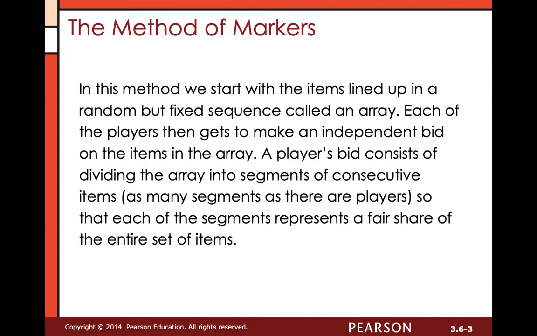So in this method, we start with items lined up in a random but fixed sequence that we're going to call an array. Best way to think about that is just having them all lined up on a table in a straight row. Then each of the players is going to make an independent bid on the items in the array. A player's bid is going to consist of dividing the array into equal segments, as many segments as there are players. So if there's 3 players, then they're going to divide the bounty up into 3 segments, 5 players into 5 segments, and so on.